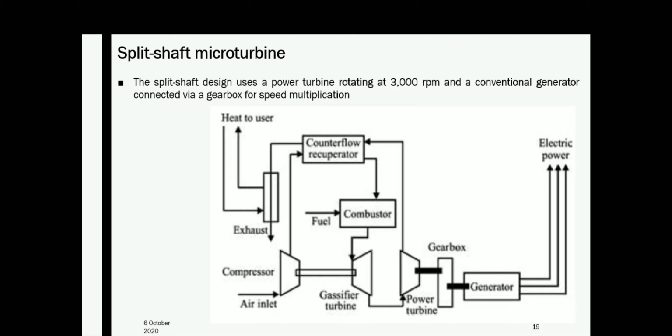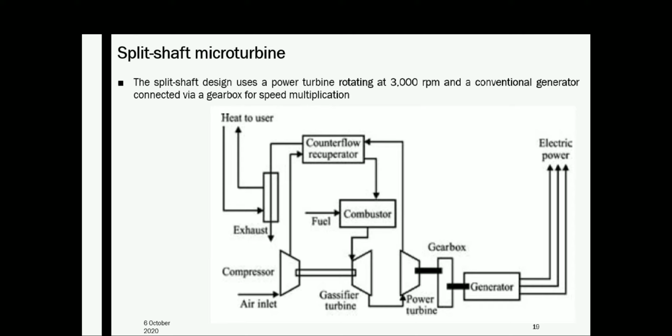So in this split shaft type micro turbine, a conventional induction machine or synchronous machine is mounted on the turbine through a gearbox. You can see a gearbox. So the generator, induction machine or synchronous machine, is mounted on the turbine through a gearbox.